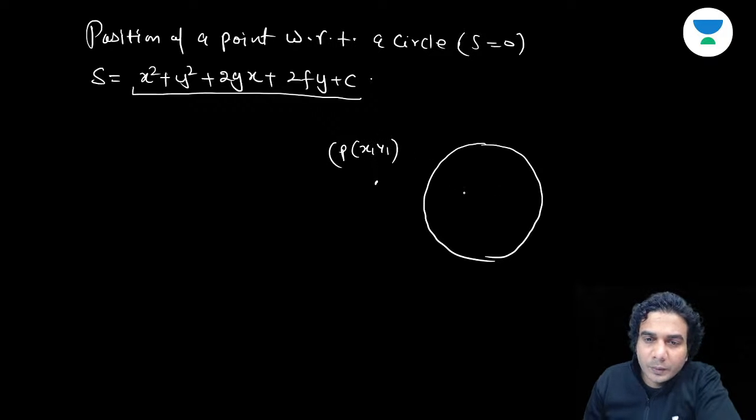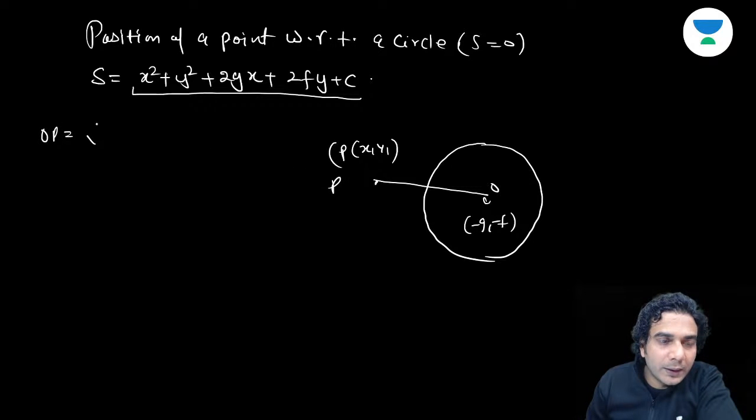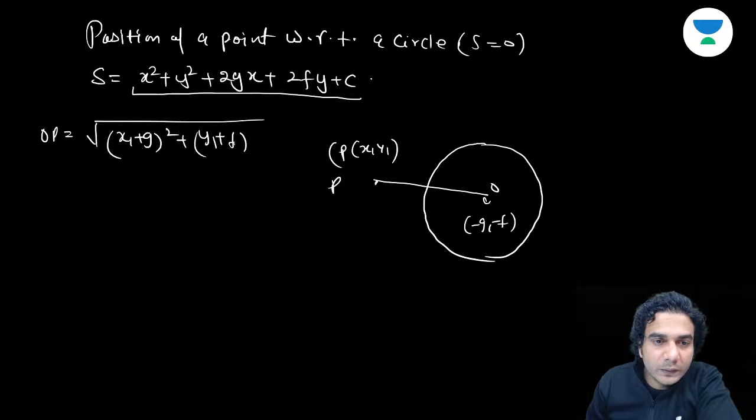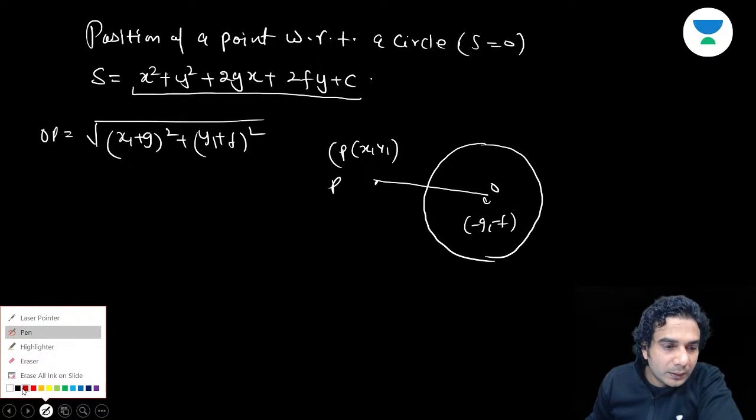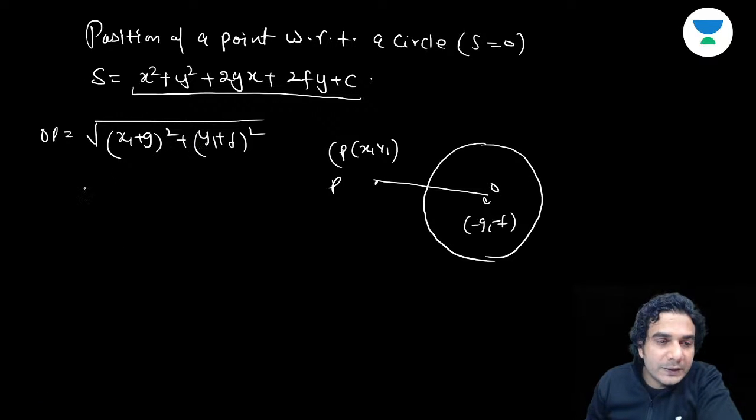suppose this is the point P(x1, y1), and this is the center. Center is (-g, -f), right? So if you write OP, OP is going to be under root of (x1 plus g) the whole square, distance formula, plus (y1 plus f) the whole square. And now you compare it with the radius.